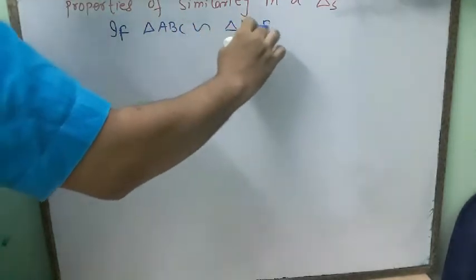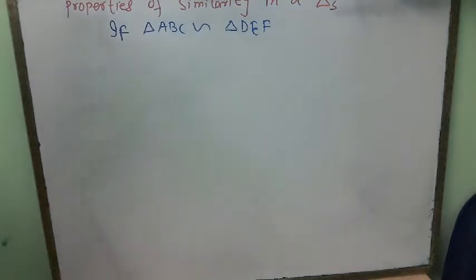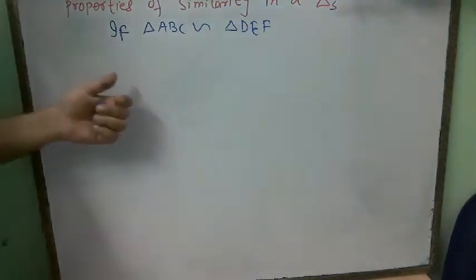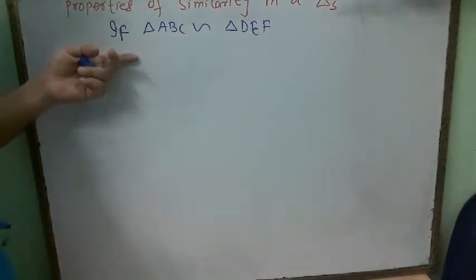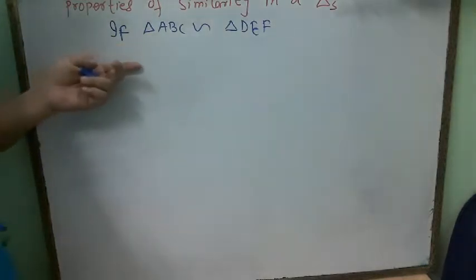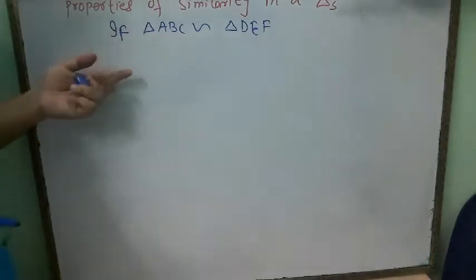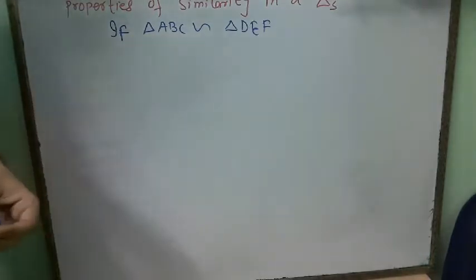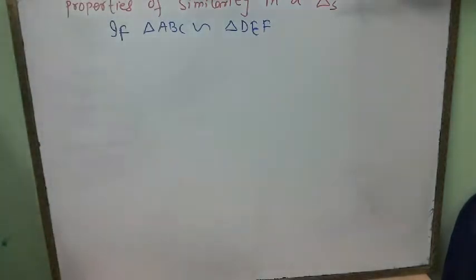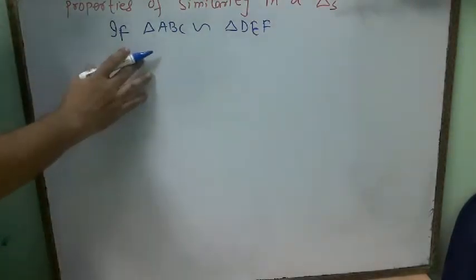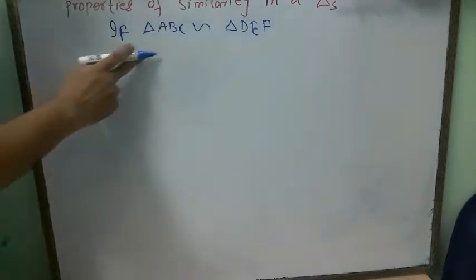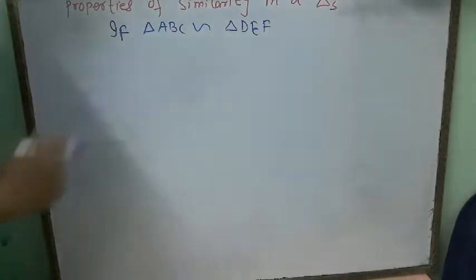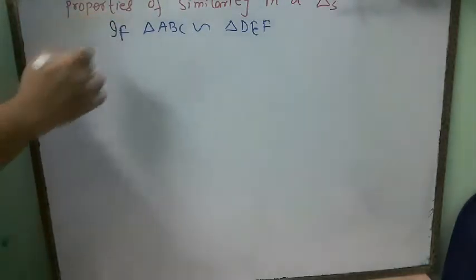See, students, in similarity the naming of the triangle is one of the most important things. If you do the correct naming, then you can easily solve the question, but if you are not able to name correctly, then you will not be able to solve it. I will tell you the ways to name correctly further on. First, I have taken this example. If triangle ABC is similar to triangle DEF, what does it mean?